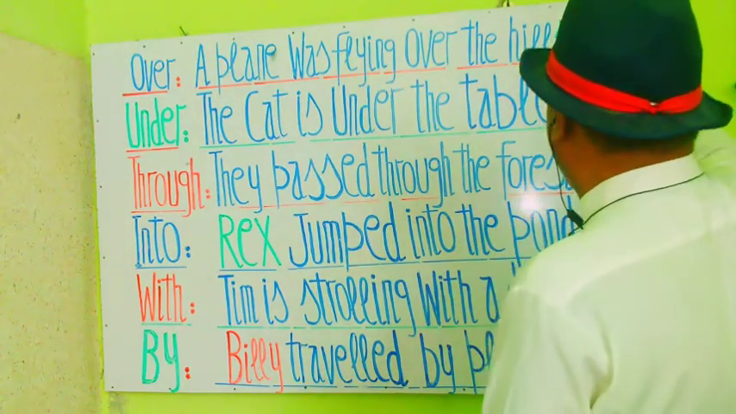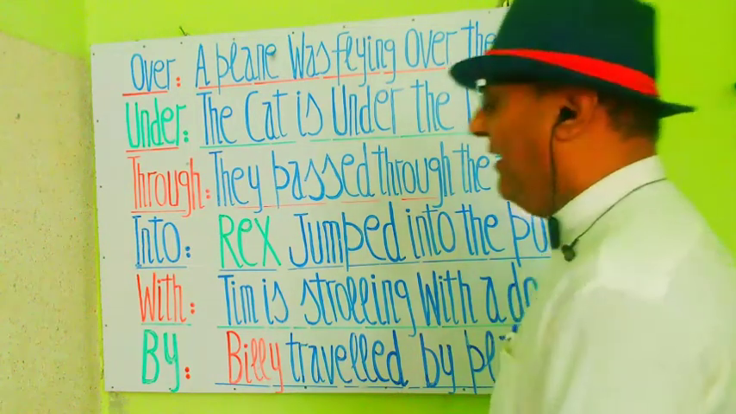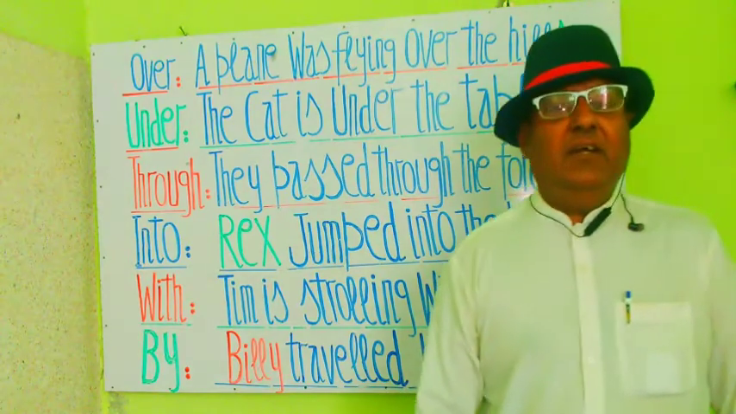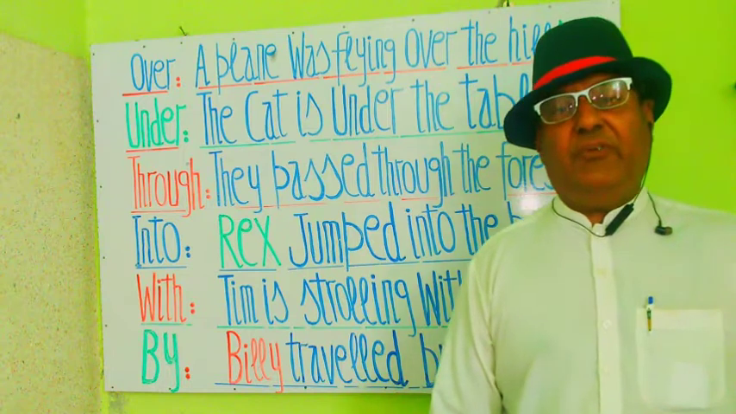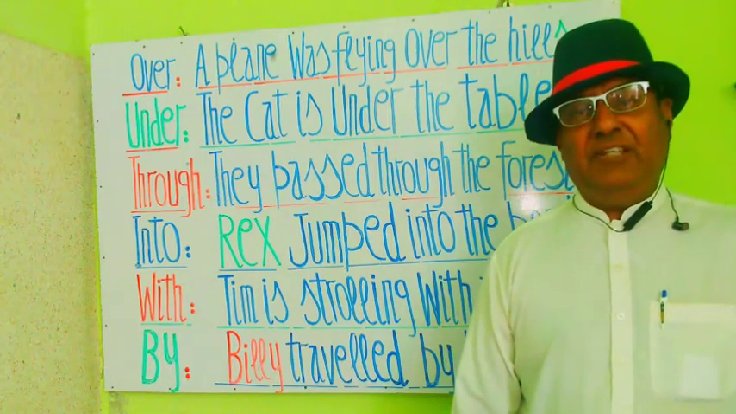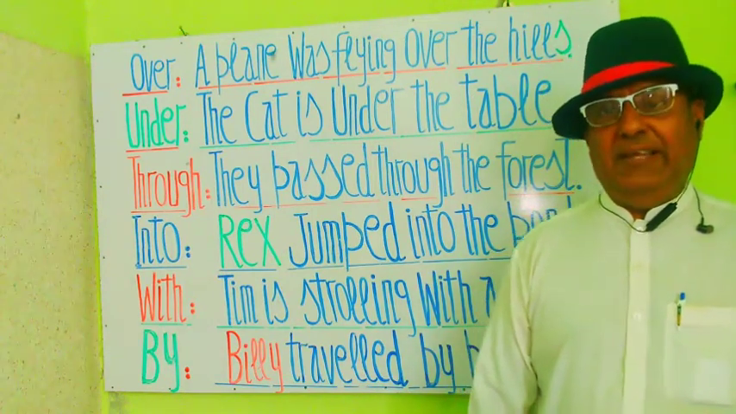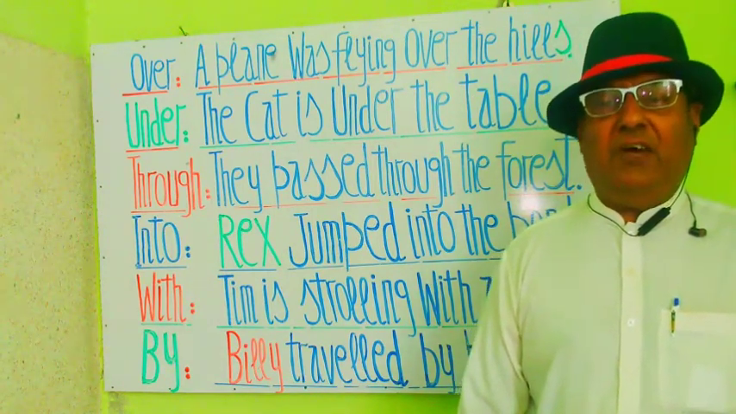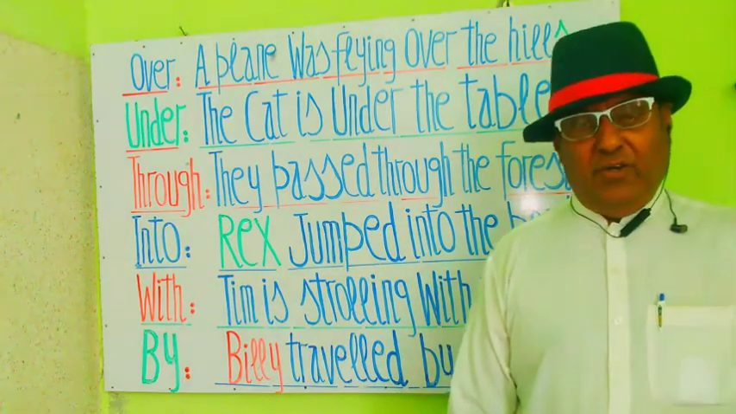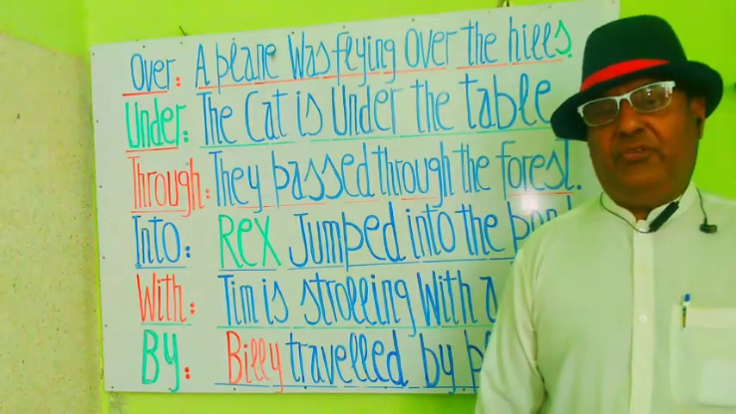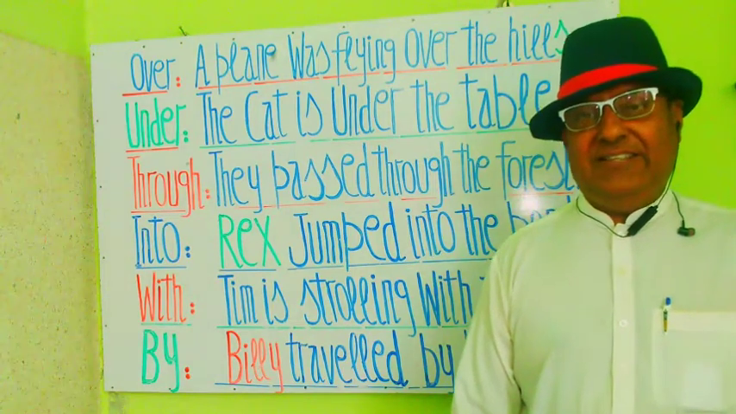A plane was flying over the hills. एक जहाज पहाड़ियों के ऊपर से प्रवास कर रहा था। My students, you see that in this sentence a plane is a subject and a singular noun, and was flying are verbs, and over is a preposition, and after over we see the hills, the plural noun and object in this sentence.